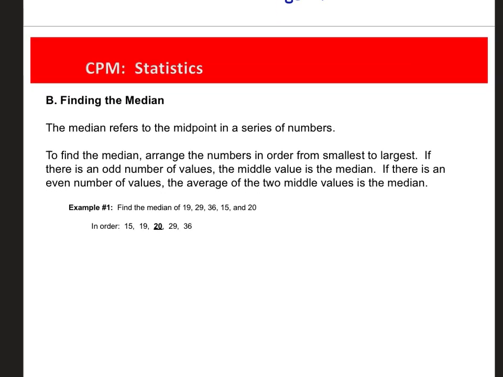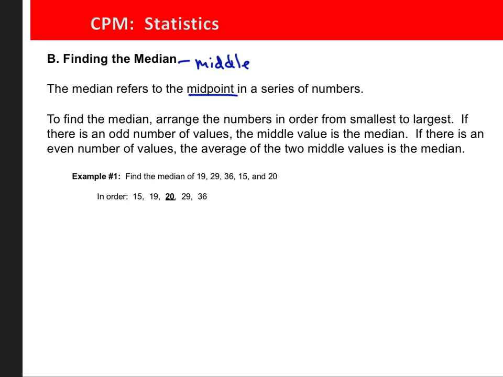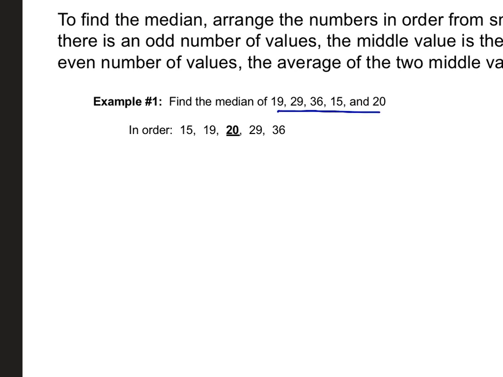Okay. The median. The median is the midpoint or middle. Literally you're just lining all of the values up and identifying the exact middle of them. If the middle is one of your values, great, you're already done. So in this example, all of the values are listed right there. They have ordered them, 15, 19, 20, 29, and 36. And 20 is the exact middle. And so 20 is our median. Okay?